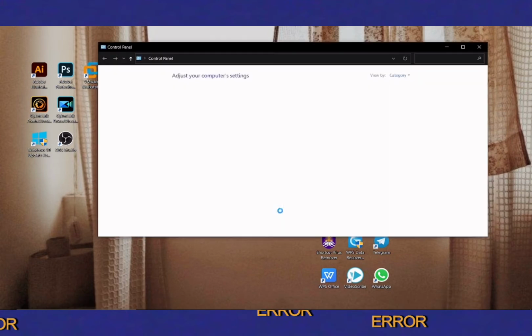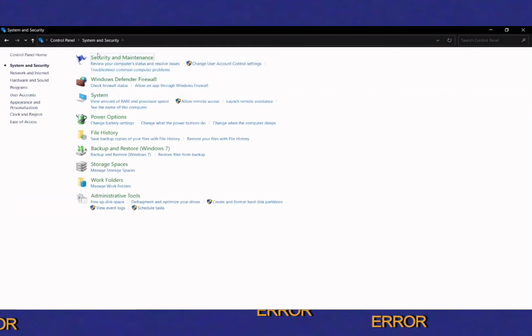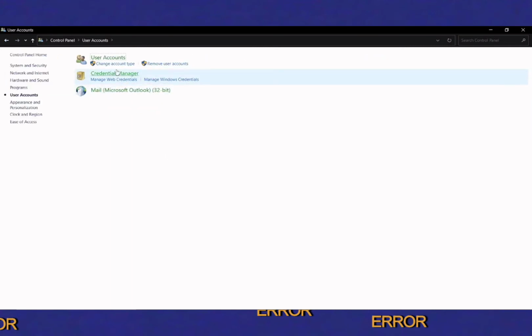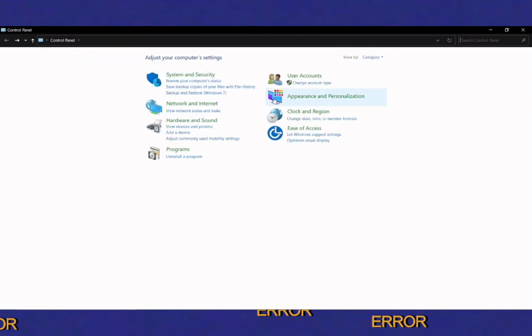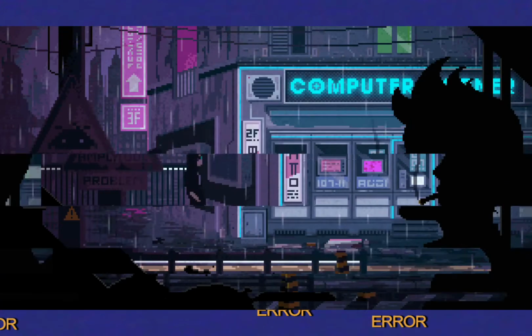Okay, control panel allows you to adjust system settings. It also has system and security. There's also an option for you, and then user account, where you can change your account type, network and internet, appearance and personalization, hardware and sound, clock and region, programs where you can uninstall any programs that you want, and last, ease of access. And that's all about the 5 desktop icons.